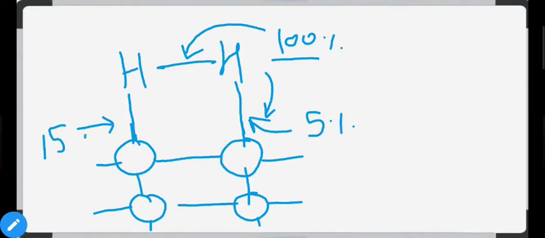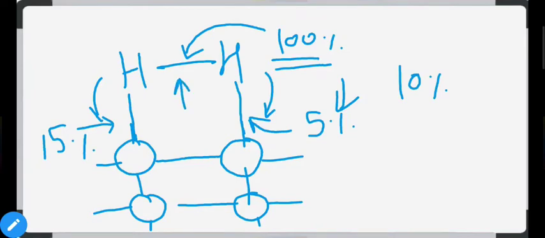So hydrogen atoms are getting 5% attraction from the outside, and this will decrease the attraction between the two hydrogen atoms itself. That means 5% from this side and 5% from this side, so 10% attraction is coming from the outside. So the strength of this bond will decrease.